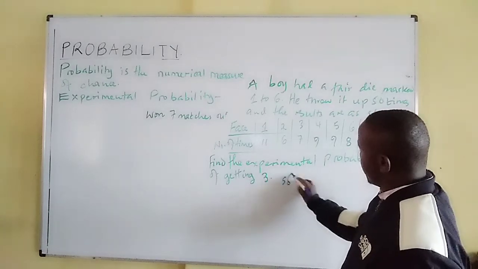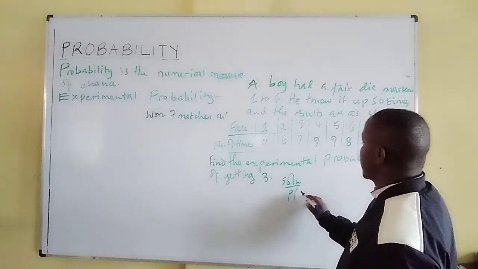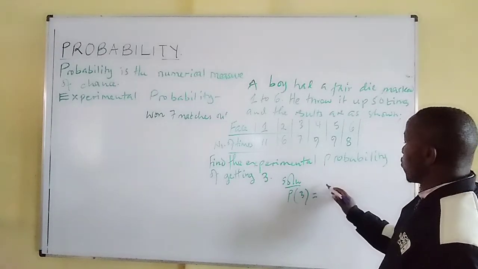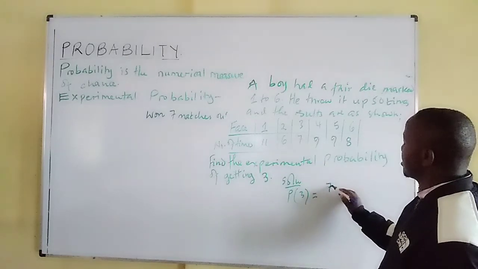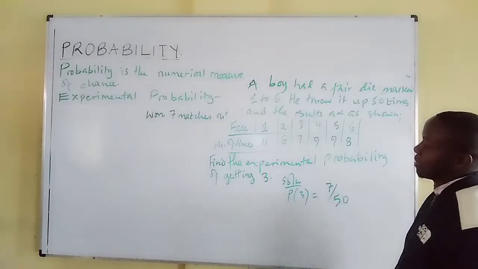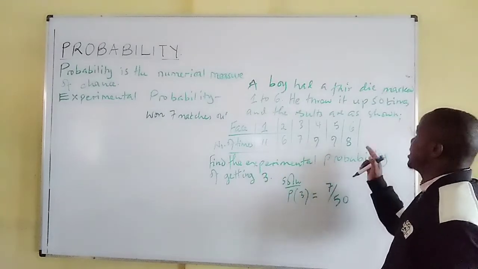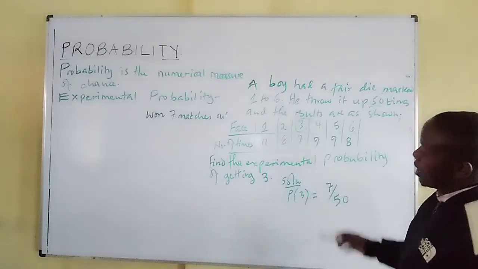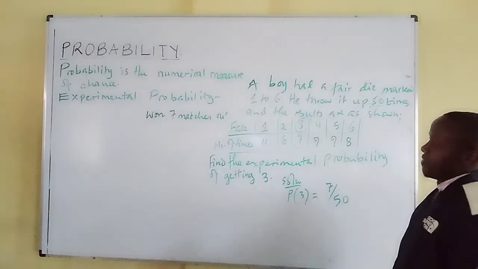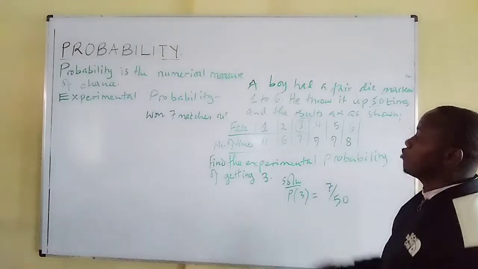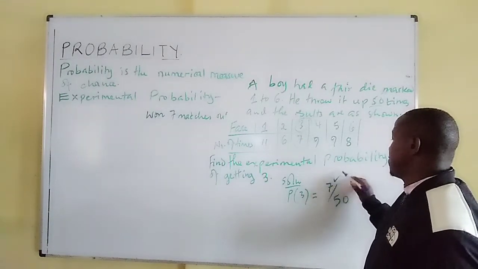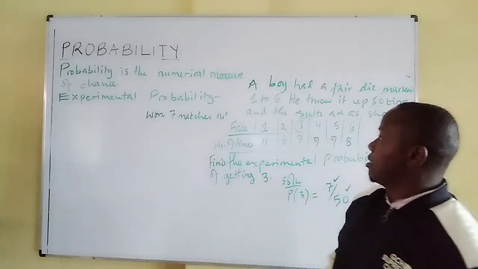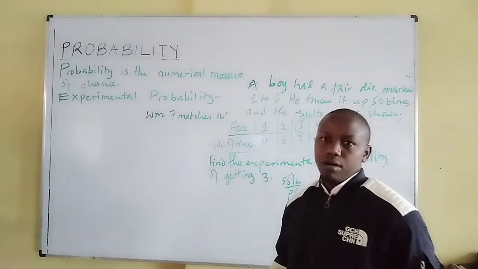Solution. The probability that 3 will be obtained: out of 50 possible outcomes, we have 3 occurring only 7 times. So all these outcomes are 50, as it has been tossed 50 times, and the face labeled 3 has shown up 7 times. So the probability that a 3 will show up, out of this experimentation, is 7 out of 50 possible chances. So that is what we call experimental probability.